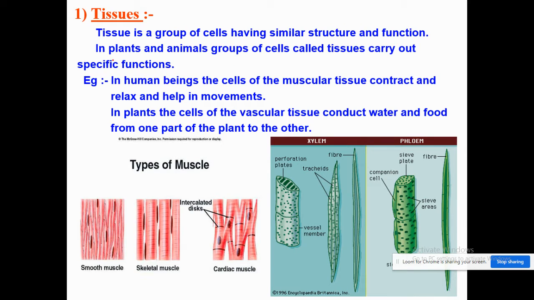Now, we have two different types of tissues: plant tissues and animal tissues. Here is an example of human beings. In human beings, the cells of muscular tissue contract and relax, and they help in movements. Similarly, in plants, we have studied the xylem and the phloem, like water and food, we are talking about. Water is carried from the roots to the various parts of the plant. Similarly, the food which is prepared in the leaves needs to be carried to the other parts of the plant, which is done by the xylem and phloem respectively.